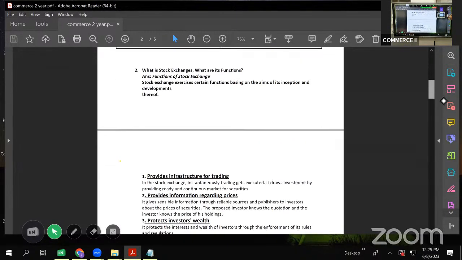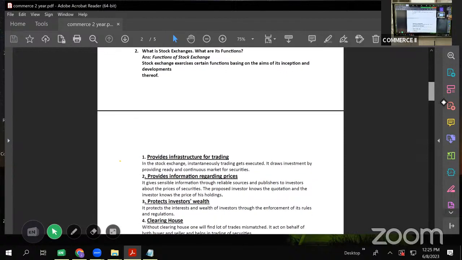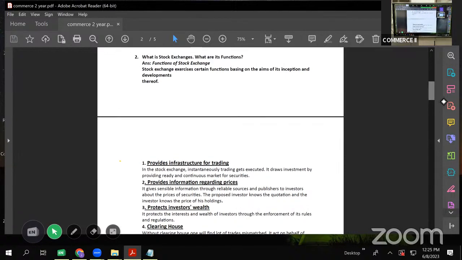Then the second question is, what is stock exchange and what are its functions? Stock exchange is a place, or I should say, just now we learned financial instruments, no? Financial instruments are traded in a place called stock exchange.